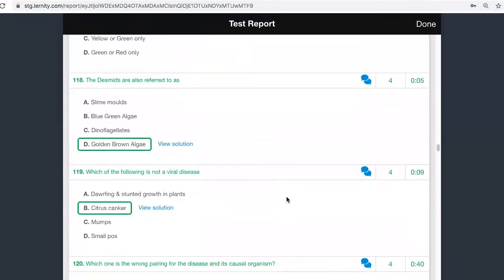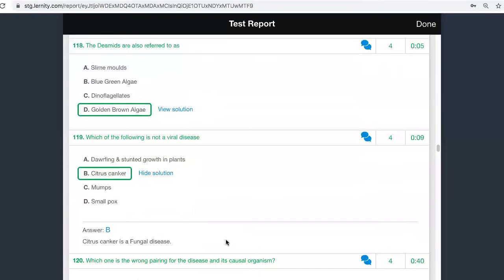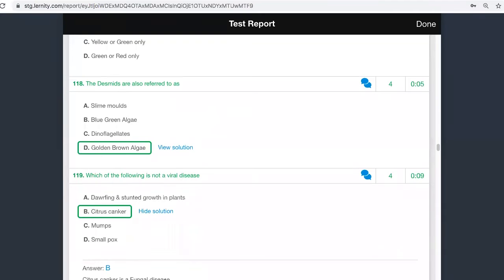Okay, the next question, 119, is asking which of the following is not a viral disease. Mumps, we know it is a virus disease. Smallpox, we know is a virus disease. You should know that citrus canker is a very popular fungal disease, which affects citrus plants. Dwarfing and stunted growth of plants is seen due to viruses. So this is the next thing.